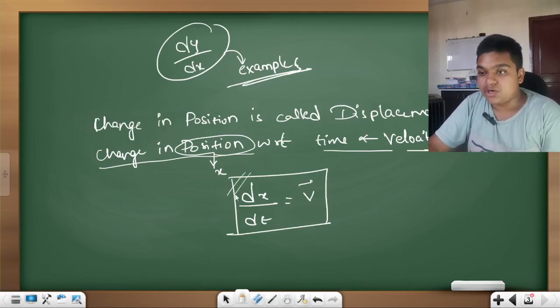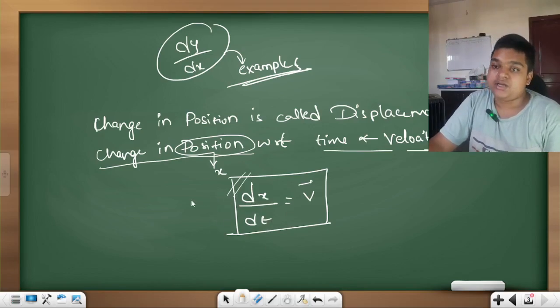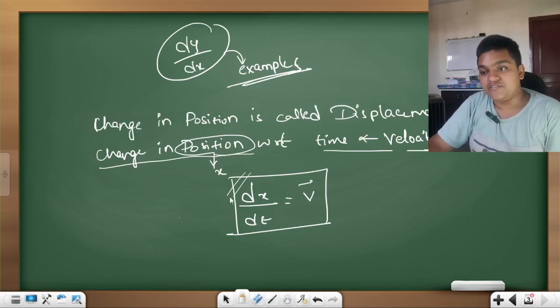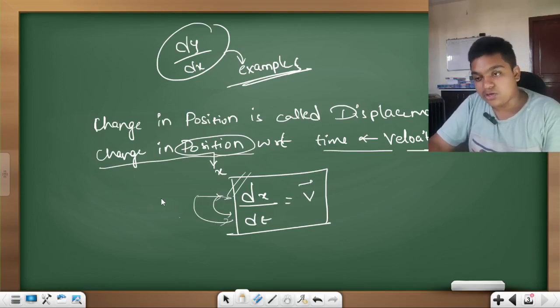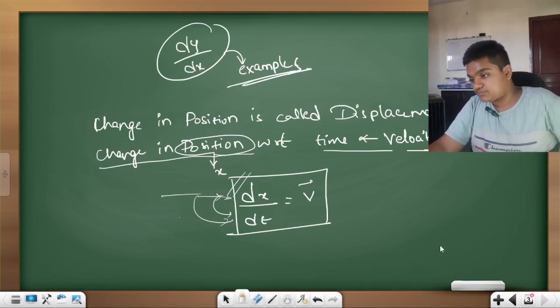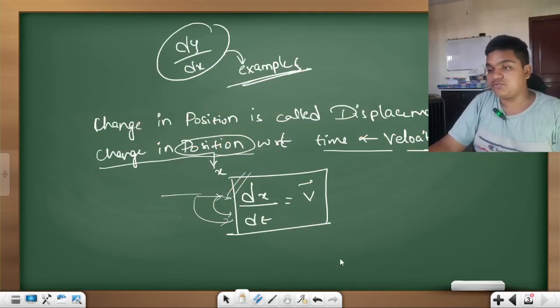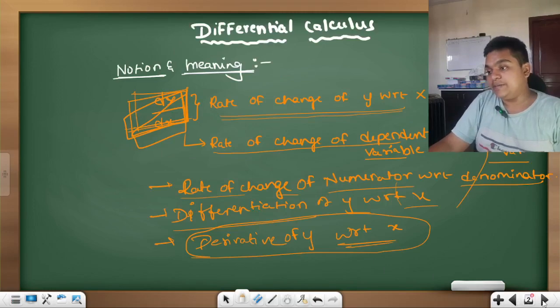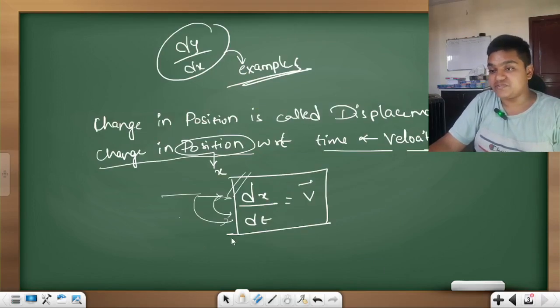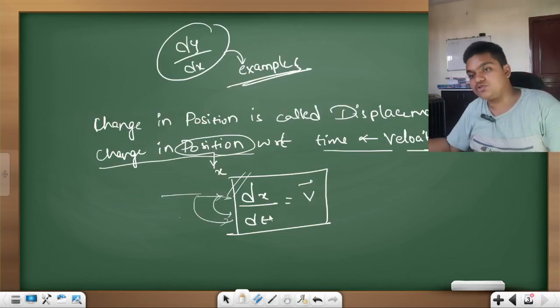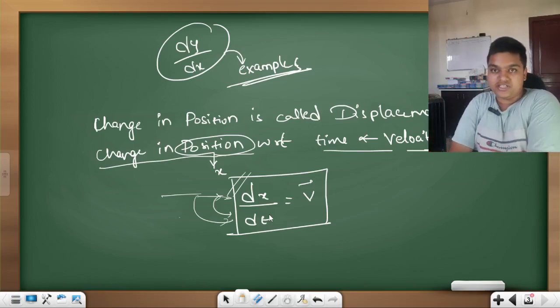You can call this the change in position with respect to time, or differentiation of x with respect to time, or derivative of x with respect to time, or the rate of change of the dependent variable, that is position, with respect to time, which is velocity.